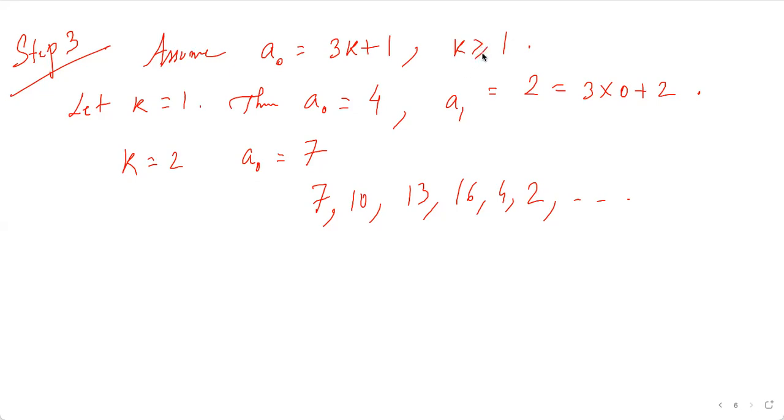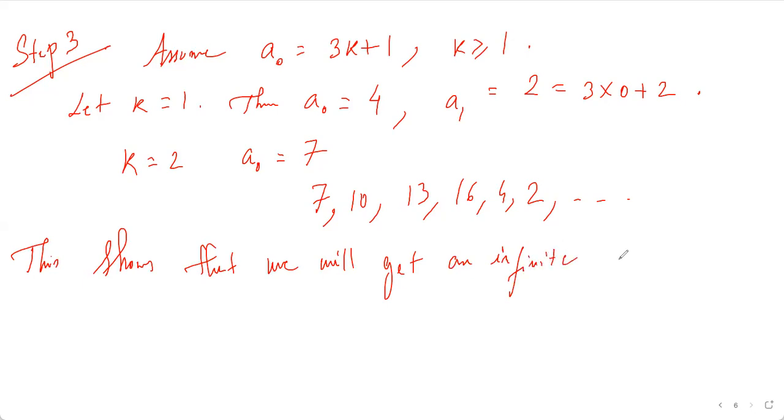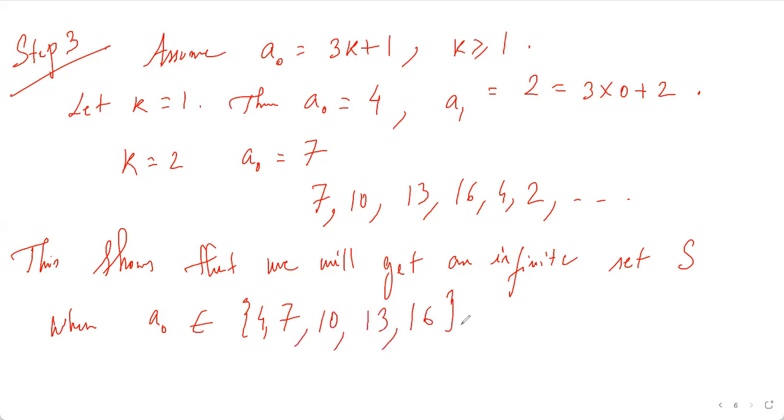And so this shows that we will get an infinite set S when a naught belongs to 4, 7, 10, 13, 16.